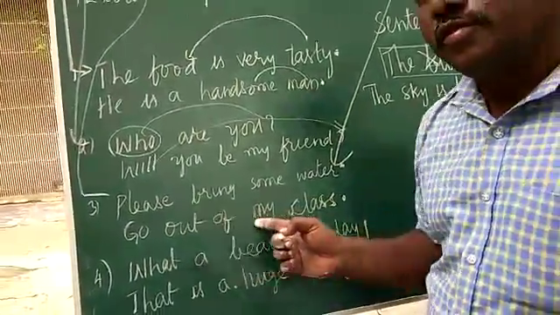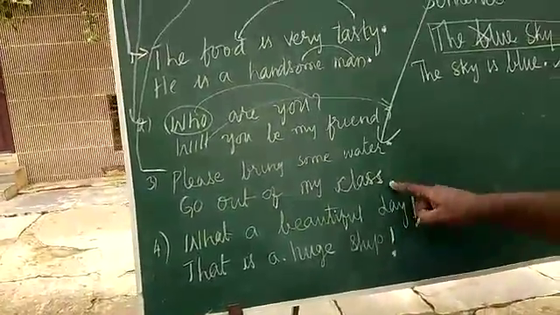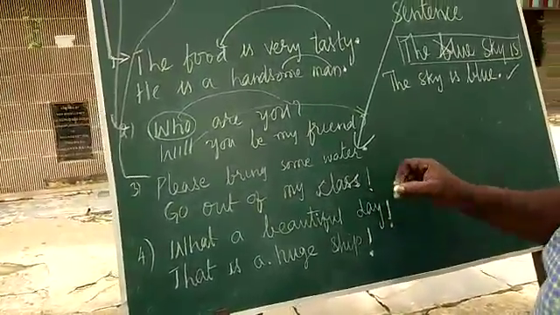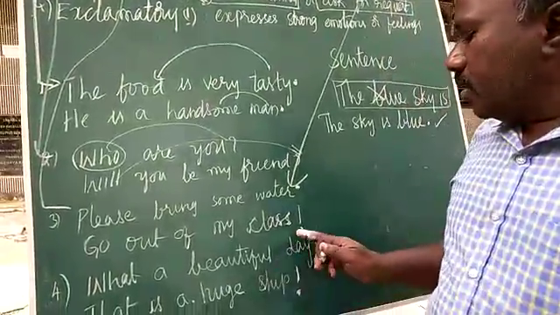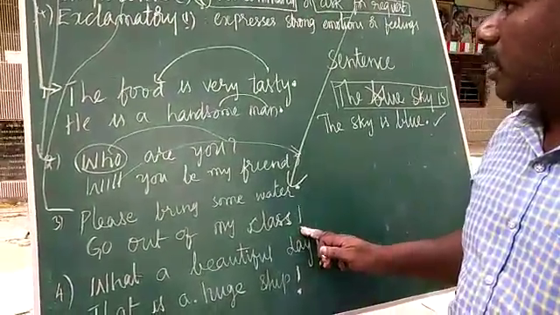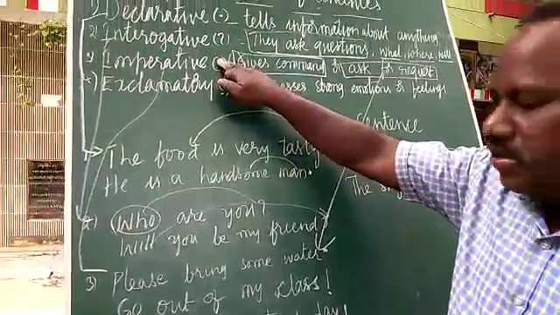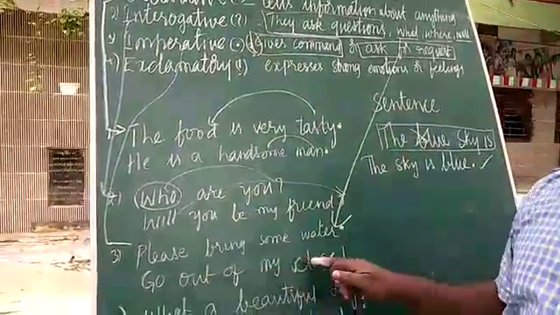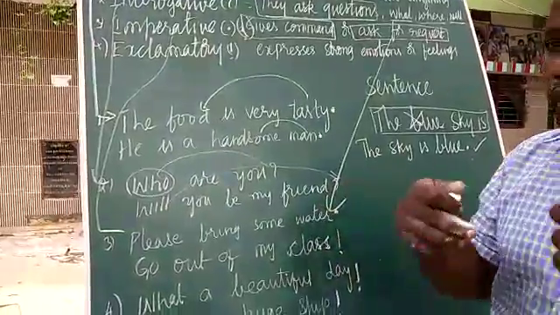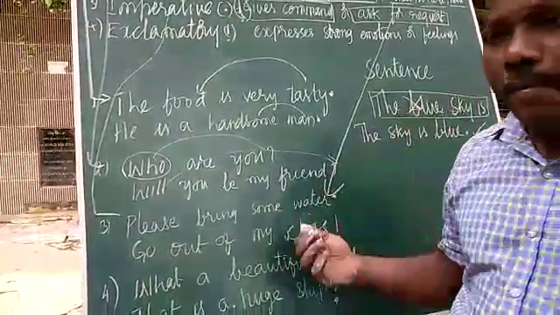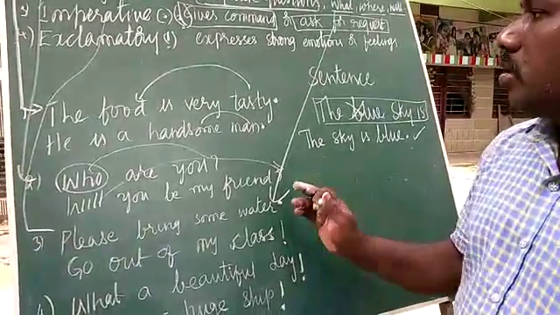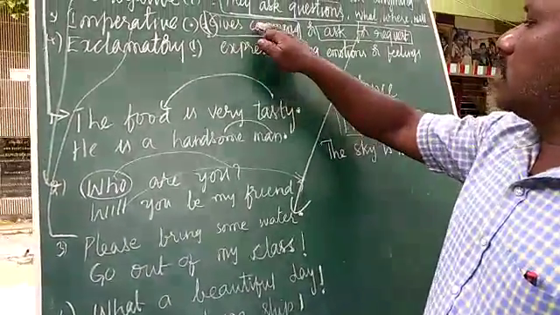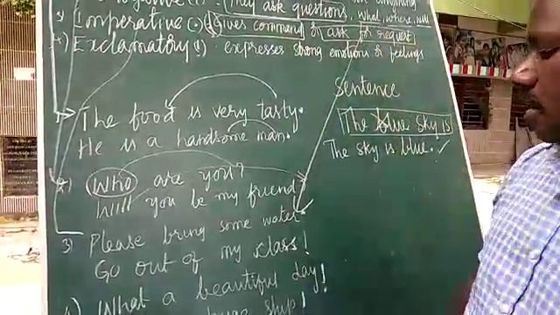When you use force, children, we can take an exclamatory mark instead of a full stop. When you are using more force, you have to take an exclamatory mark even though it is an imperative sentence. Okay, get out of my class. So when you use force, children, even though it is an imperative sentence, you can take an exclamatory mark. So imperative sentence gives command or asks for a request.